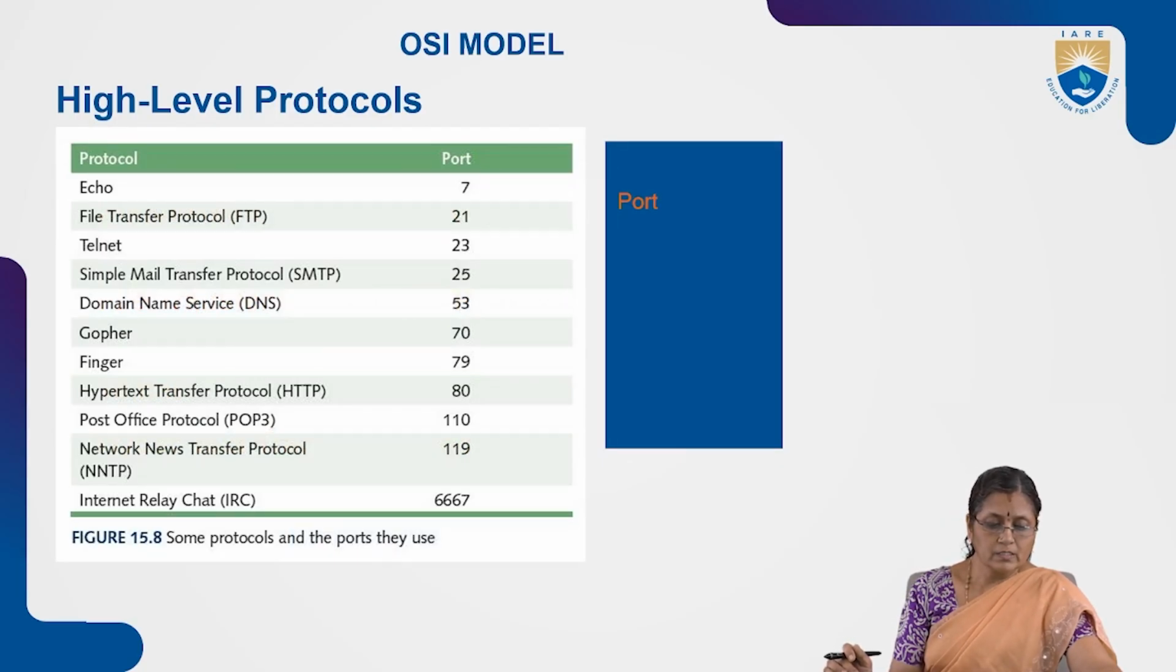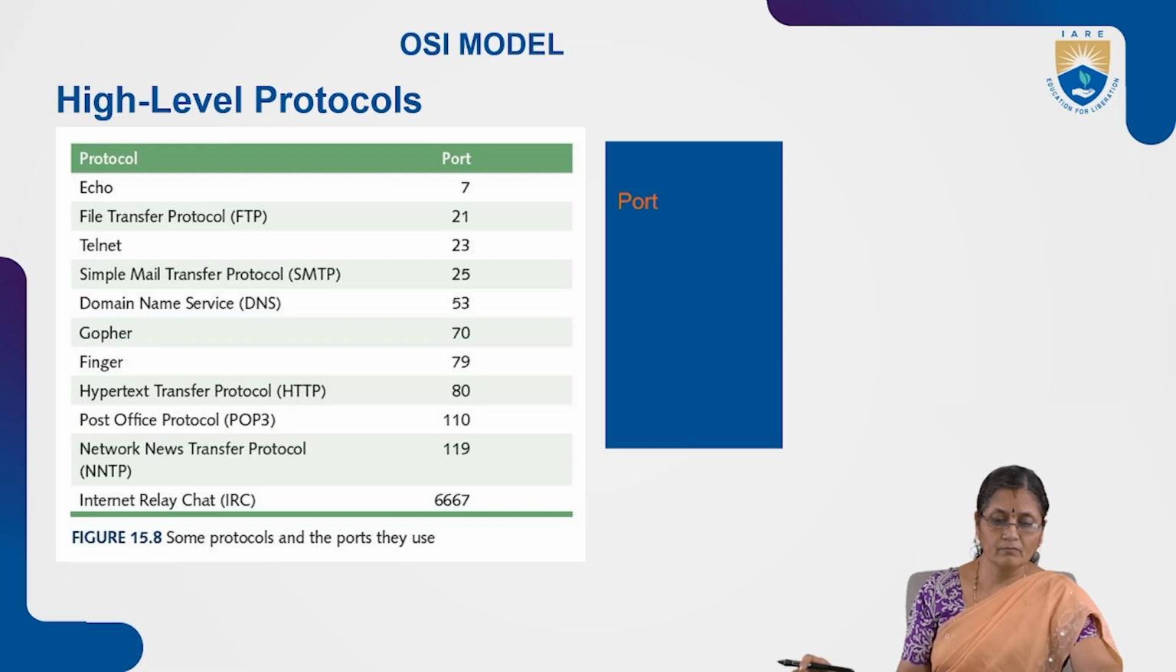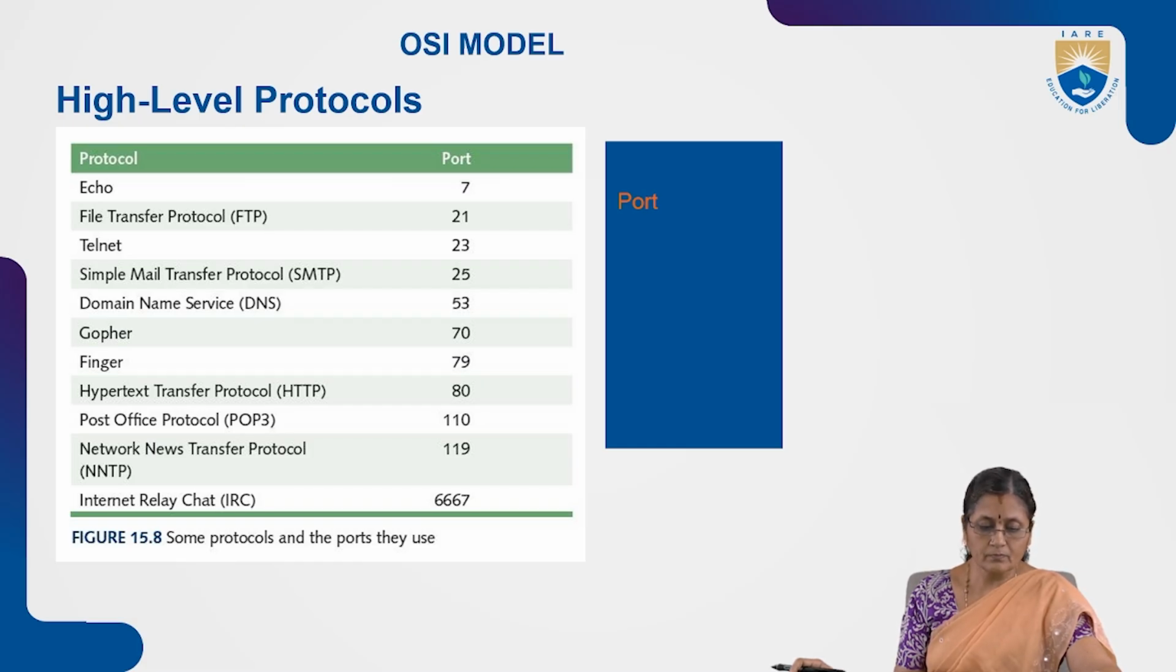So high level protocols, different high level protocols and their port usage is given here. As you see here, the protocol echo, the port number is 7. Every protocol is specified with some port numbers. File Transfer Protocol FTP is 21, Telnet 23, SMTP 25, DNS 53, Gopher 70, Finger 79, Hypertext Transfer Protocol 80, Post Office Protocol 110, POP3.